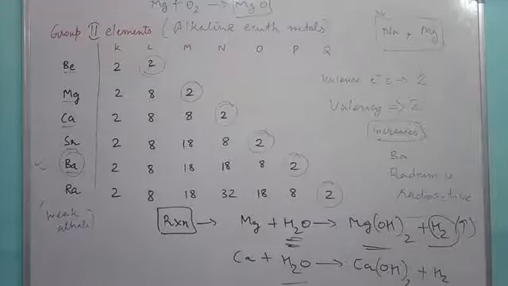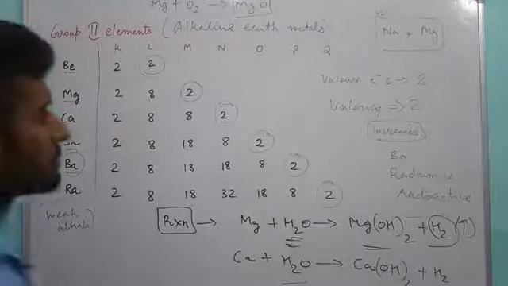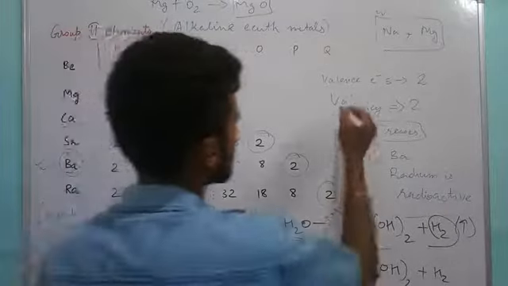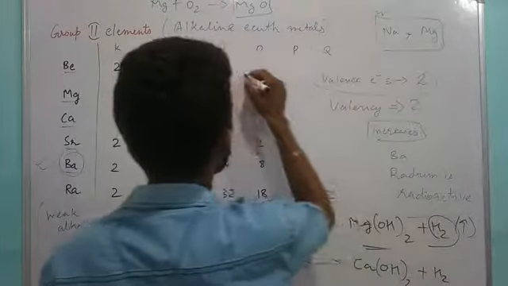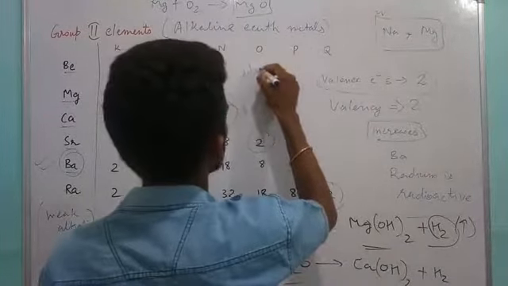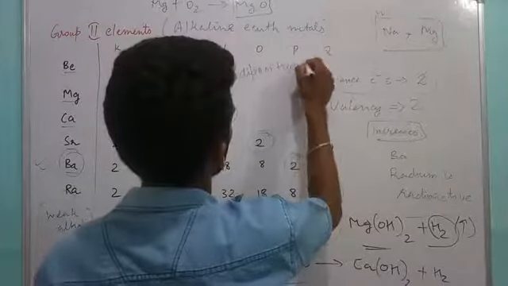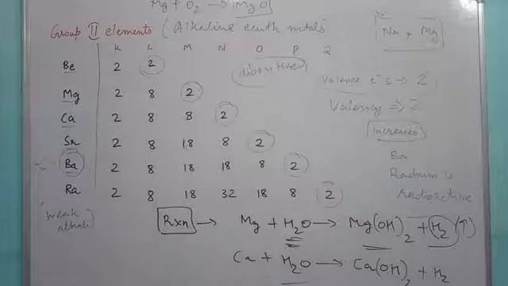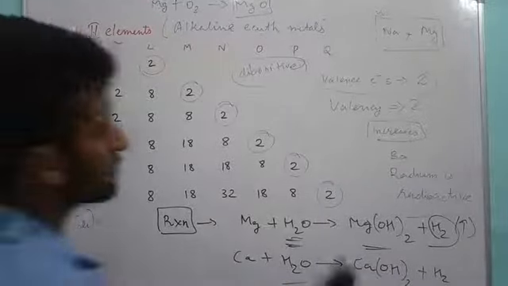After that, they are also very strong reducing agents. Why? Because they lose their electrons very easily and form di-positive ions. Di-positive ions means these all have a valency of 2.